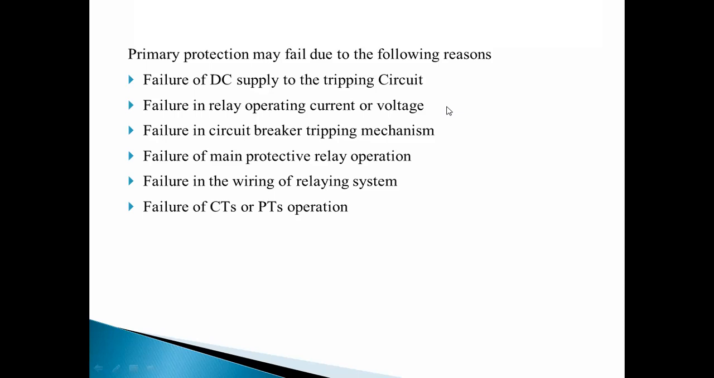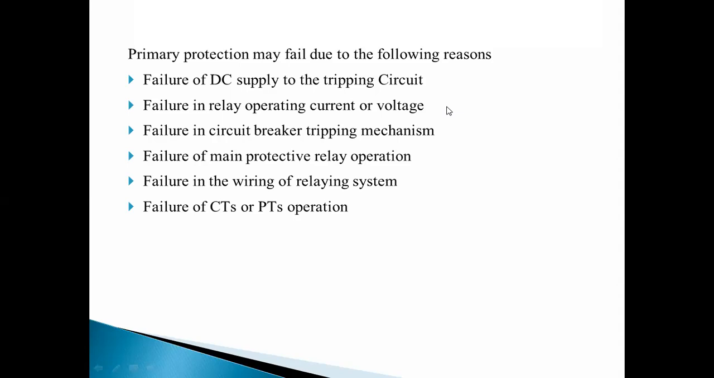Then failure in the circuit breaker tripping mechanism. We have seen that when the relay detects the fault, or when the current increases, it closes these contacts, and when that circuit gets completed, the circuit breaker contacts open. There is a tripping mechanism, and that is called tripping. Okay, we have seen that also. So failure in that tripping mechanism also causes failure in the primary protection.